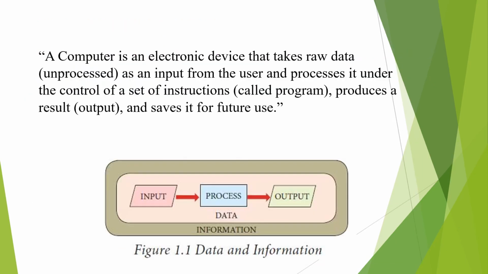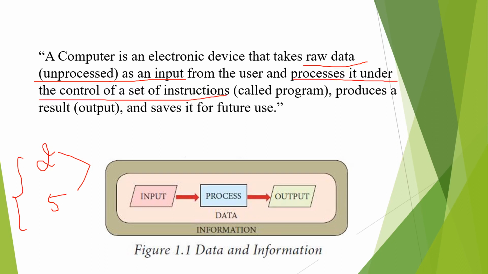The same definition is given here with small changes. A computer is an electronic device that takes raw data, that means unprocessed data. Here 2, 5, isn't it? We are giving the data as an input with the help of keyboard or anything from the users. Then it processes it under the control of a set of instructions called a program.